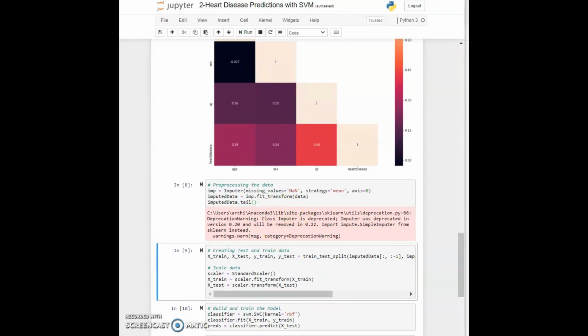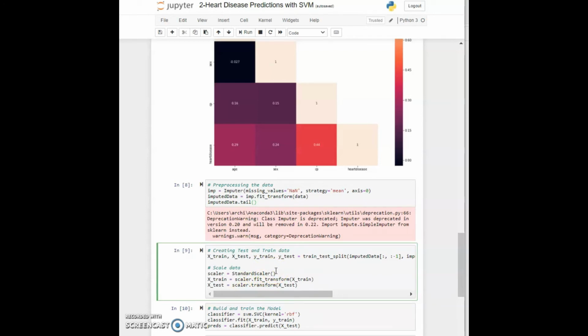So now in cell 9, let's split the data into training set and testing set, and we are already familiar with this. We are passing on the imputed data without the last column, that is our output, and we are passing that here as the second attribute in this method. So you can see that here I am using this, which is saying everything except the last column, and this one is just saying give me the last column. So I am using the imputed data and I will create xtrain and xtest. You will see that now I have xtrain and xtest and also ytrain and ytest.